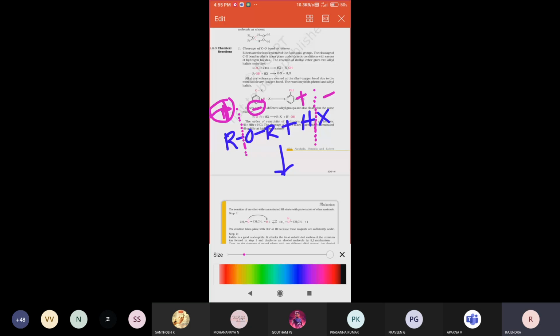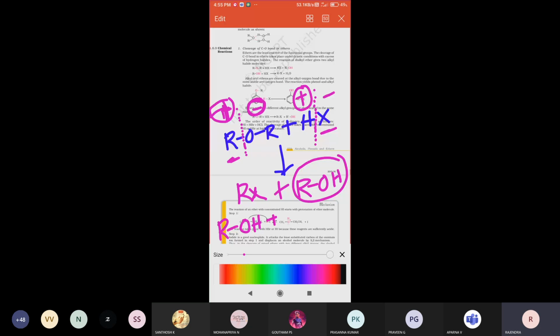That means alkyl halide plus alcohol form. This is the first reaction. In this reaction alcohol forms, and it can further react with one more hydrogen halide. Let us see what happens when ROH reacts with another hydrogen halide.